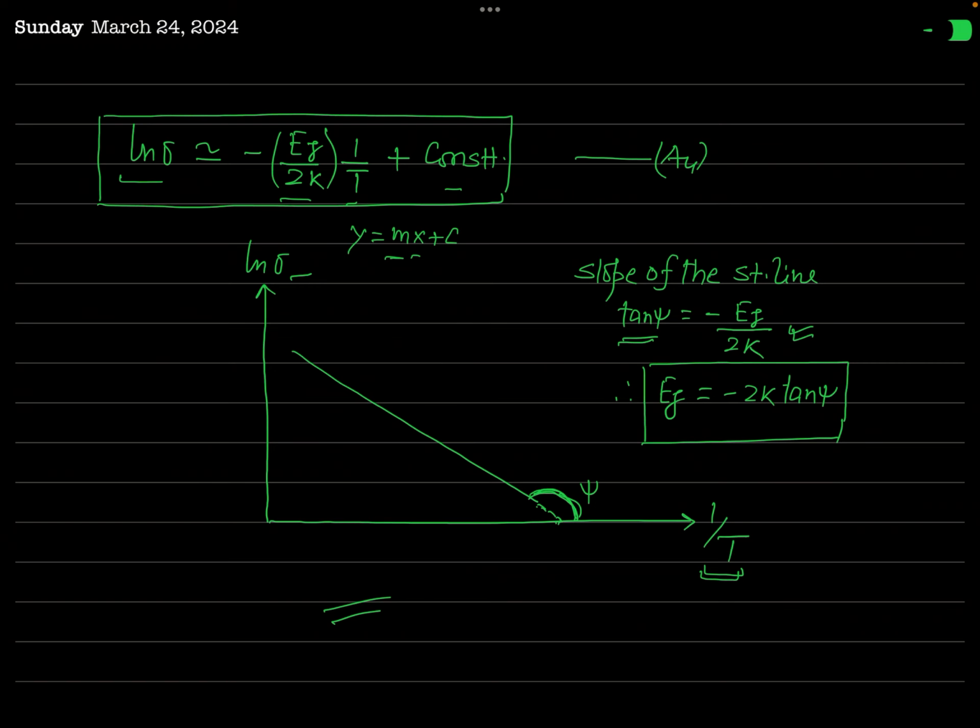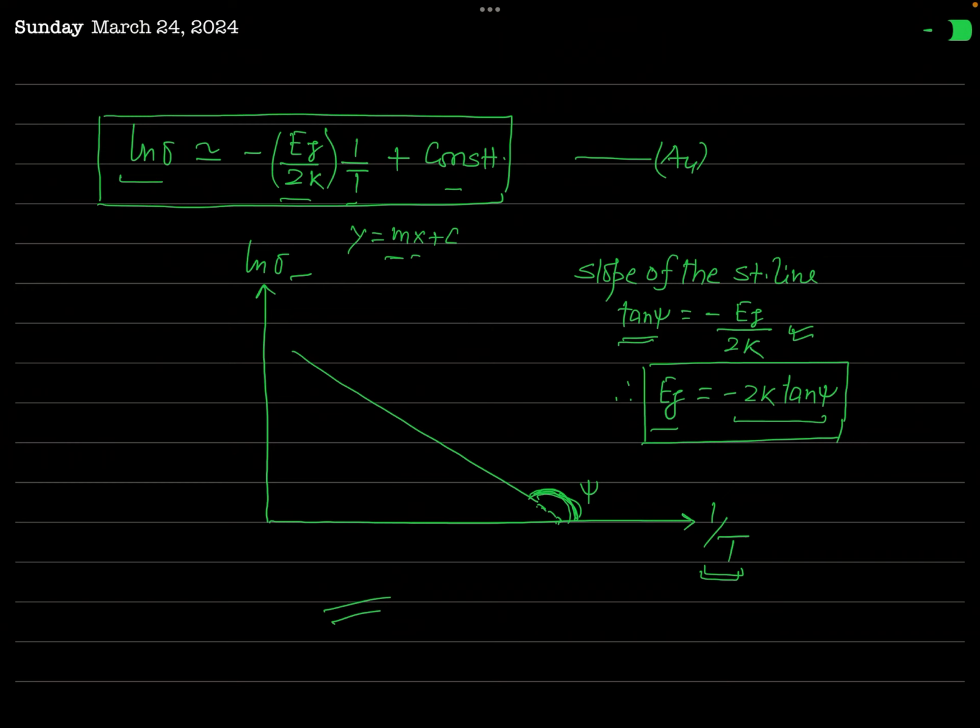So Eg is equal to minus 2k times tan psi. So if experimentally you obtain this graph and measure the value of psi, you can easily find the value of Eg. And so at a given temperature, with the help of this graphical plot, we will be able to estimate the value of the band gap of the semiconductor.